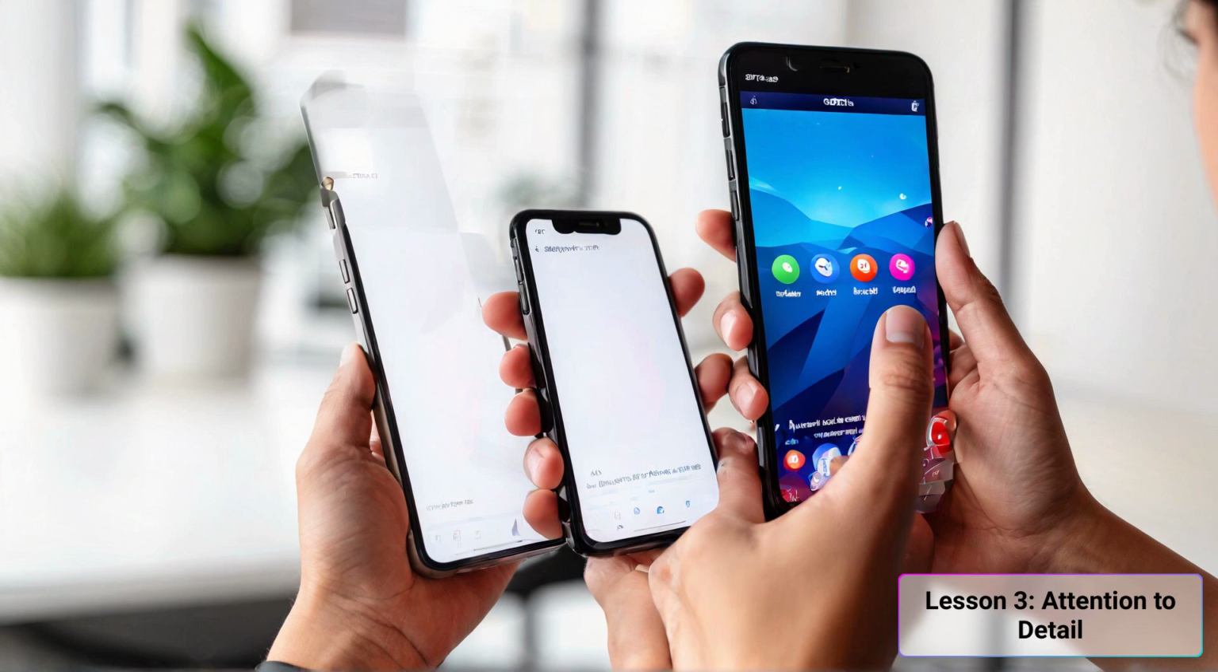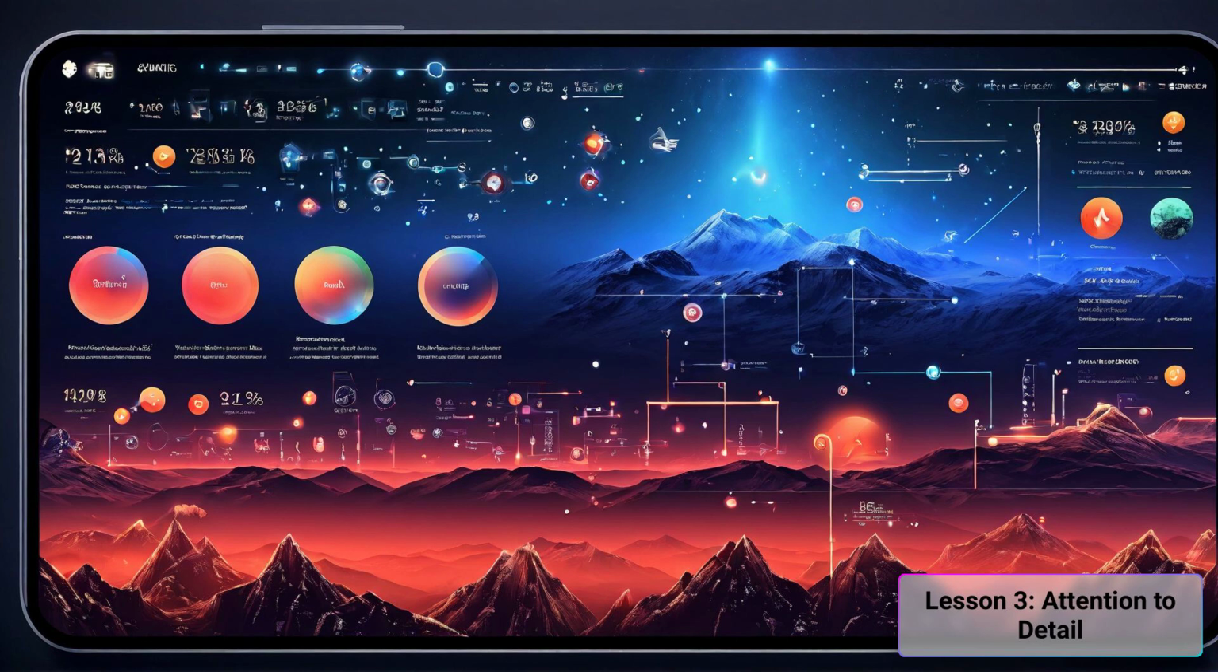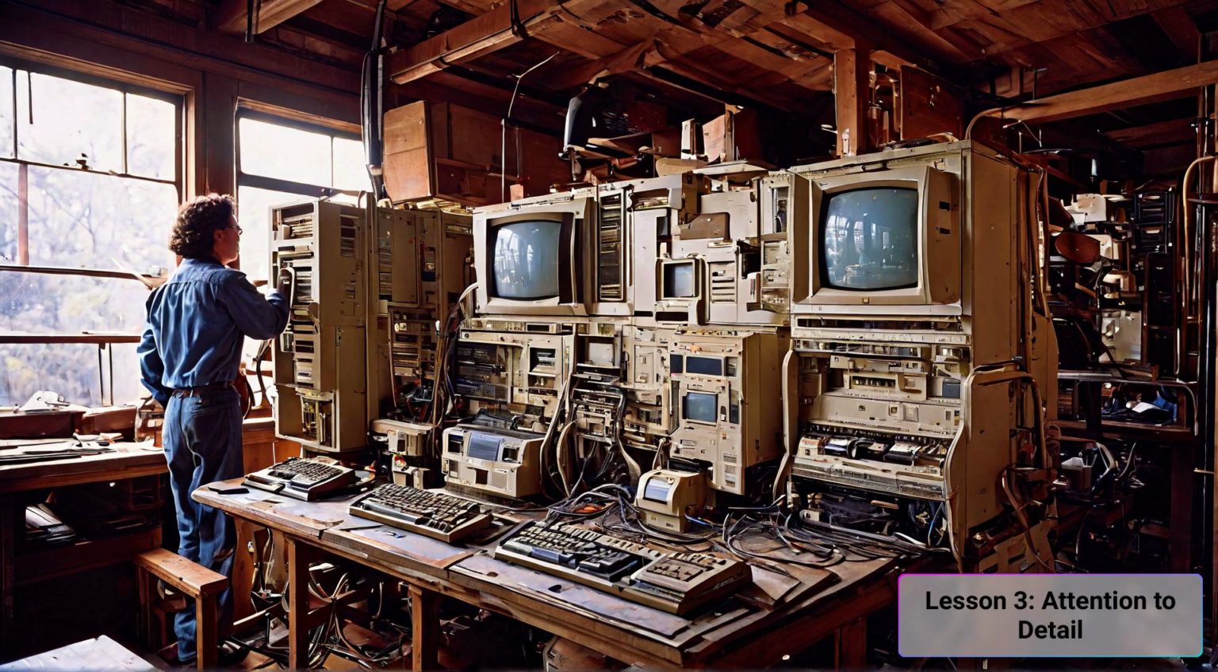As for the software, Jobs left nothing to chance. The user interface had to be intuitive, fluid, and aesthetically pleasing. Icons, animations, sounds, everything had to be in perfect harmony to create a coherent and pleasant experience. Even the smallest details, such as the way an application opens or closes, were subject to his scrutiny.